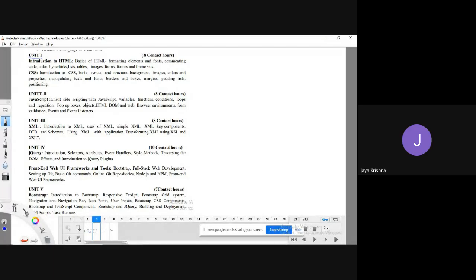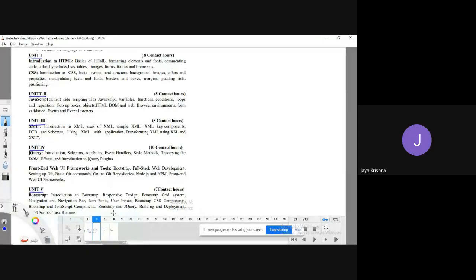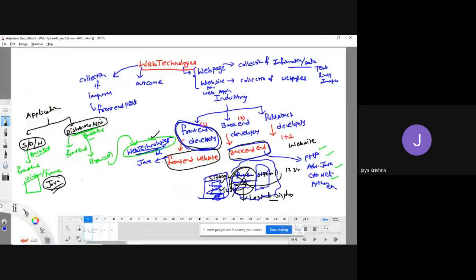Unit 1, Unit 2, Unit 3, Unit 4, Unit 5, and Unit 6. By covering all 6 units of this course, you can develop the skills to apply for a job like front-end developer.